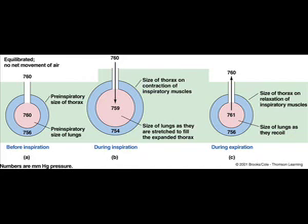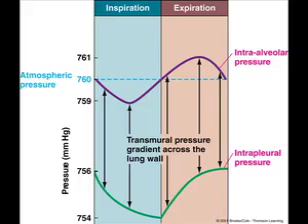Contraction of the expiratory muscles further reduces the volume of the thoracic cavity and the volume of the lungs. The intra-alveolar pressure increases further, and the pressure gradient to the atmosphere is greater than passive expiration, so the lungs are emptied more completely. This diagram summarizes the relationship between the intra-alveolar pressure and the intrapleural pressure during the breathing